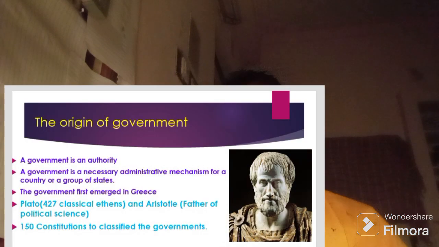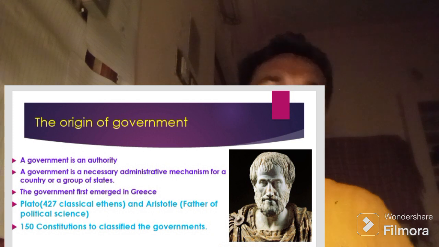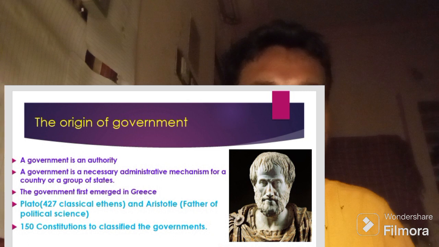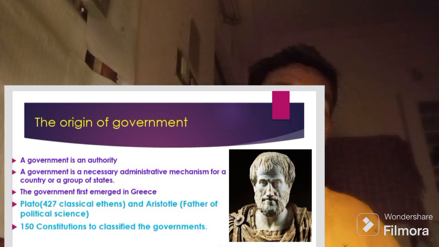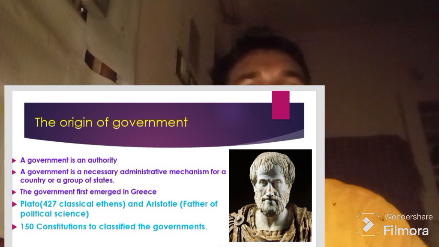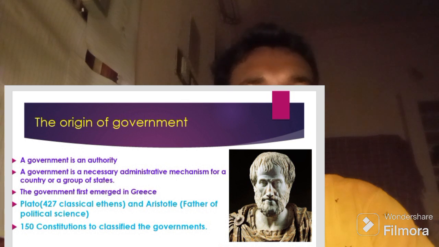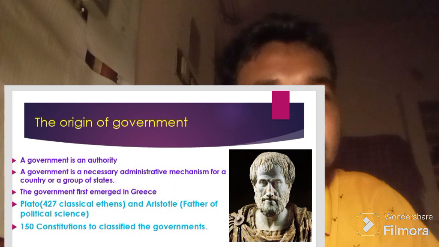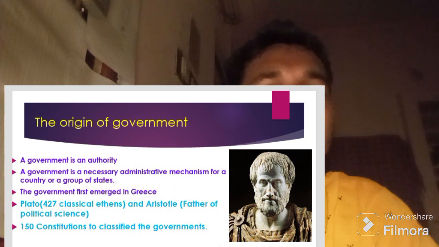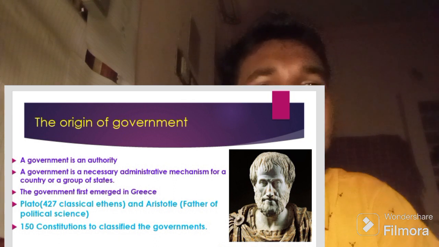In this world, there are nearly 196 countries, according to the United Nations report. There are 196 governments in the world.